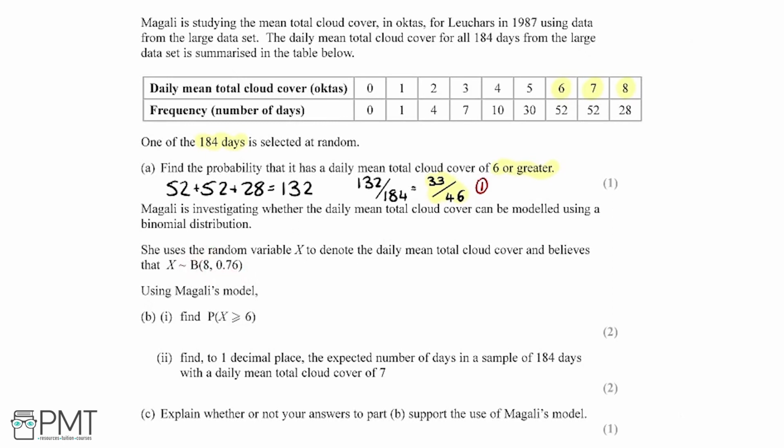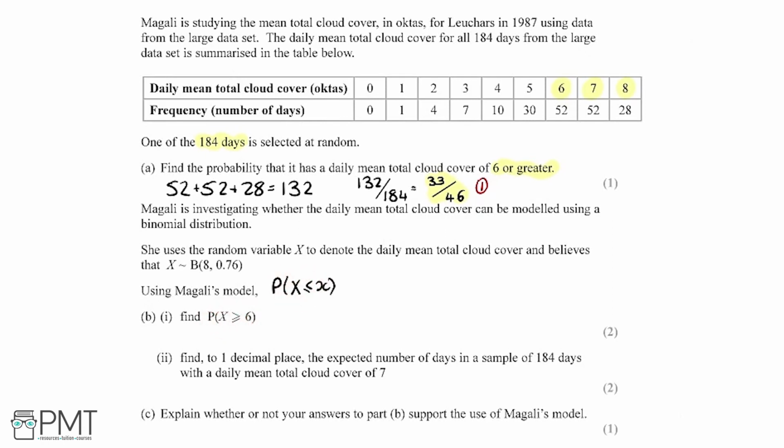Using Magali's model, we need to firstly, in part B, find the probability that x is greater than or equal to 6. The issue that we've got is that our calculators are set up to work out probabilities using the binomial distribution in this format here, where our random variable is less than or equal to something, rather than here where our random variable is greater than or equal to something. So if we can write this in this form, then we can put it into our calculator.